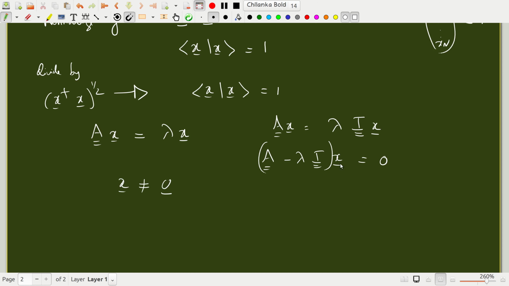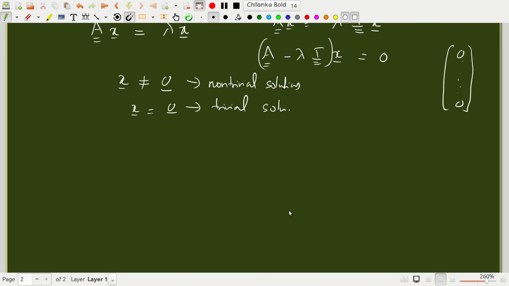If you look at this equation, x equal to 0 is always a solution because there is nothing on the right hand side. That is called a trivial solution. So for vectors x which are not zero vectors, such solutions are called non-trivial solutions. And x equal to the zero vector, which has 0 all the way as its entries, is called a trivial solution.